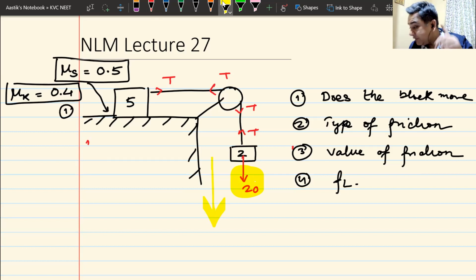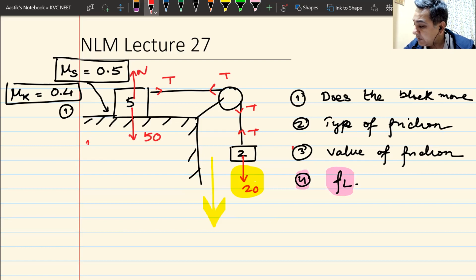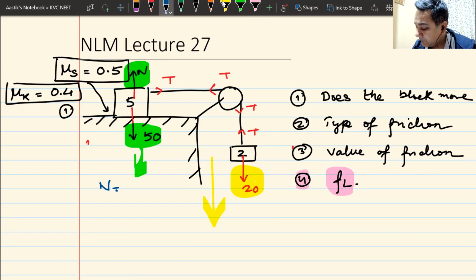Now, in such a question, wherever you are confused whether the system is moving or not, what you do is first find the value of limiting friction. The fourth question has to be done first. How do I find the value of limiting friction? So I draw the free body diagram here. I write the value of N here. And we all know that N is going to be 50 newtons.